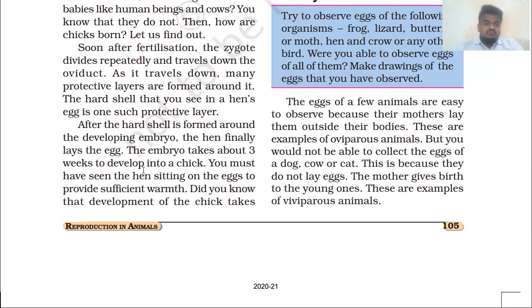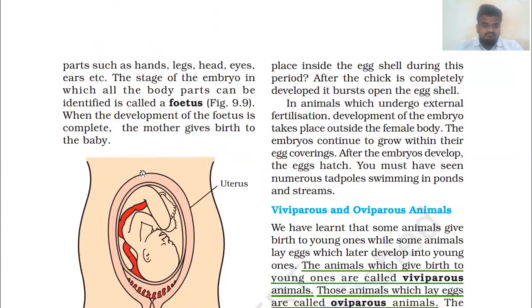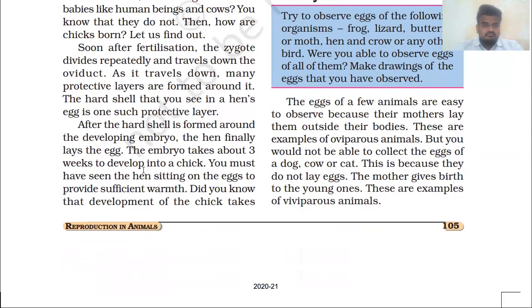You must have seen the hen sitting on the eggs to provide sufficient warmth. Is that clear?